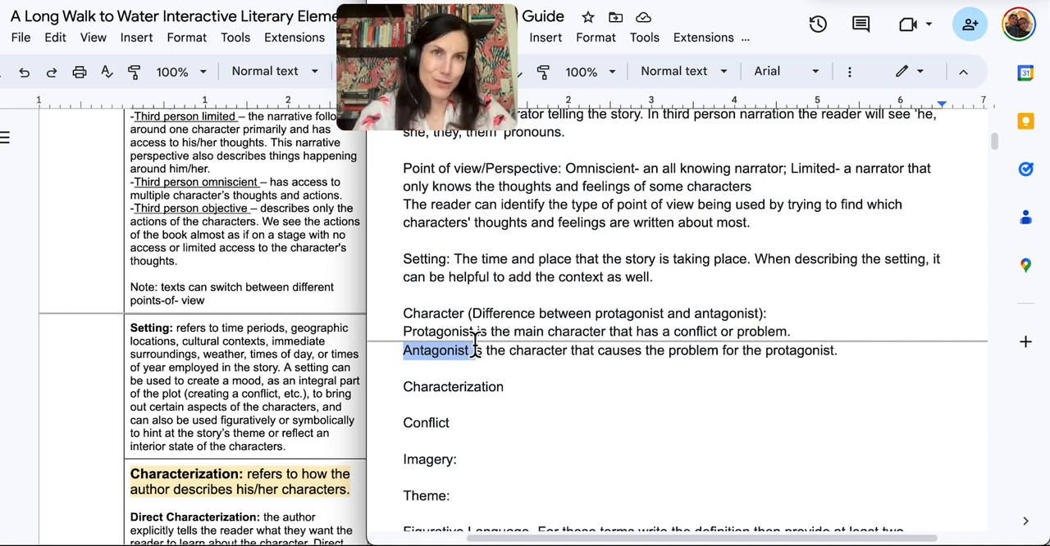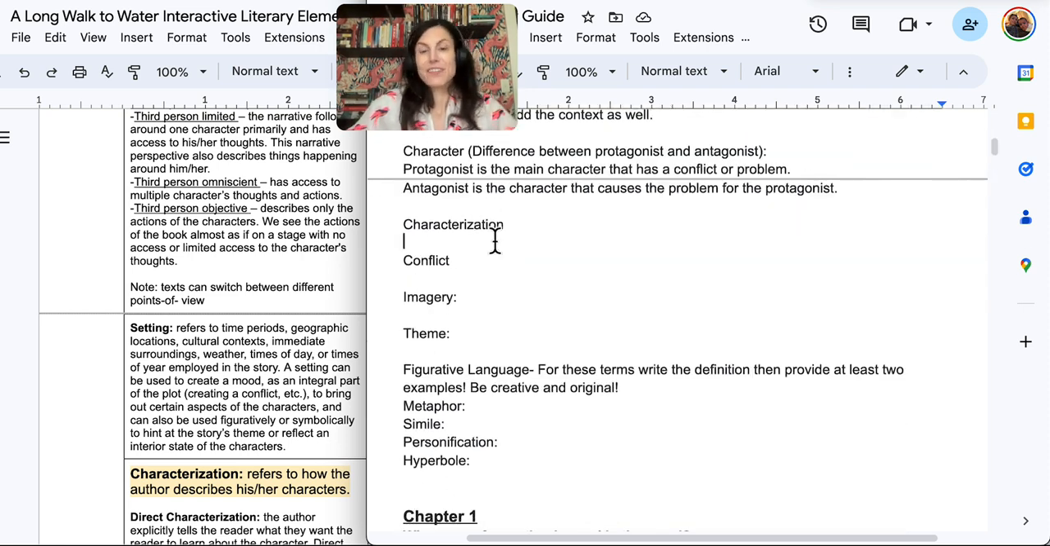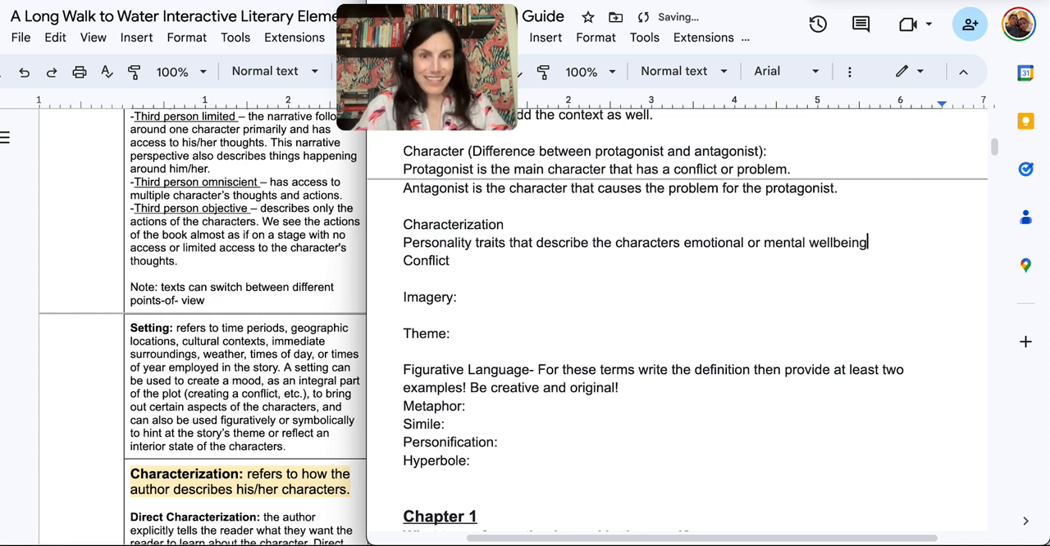Same with like a love story. If you had a kid that had a crush on someone, just because a person doesn't have the crush on them back doesn't mean they're a villain, right? And there's a lot of stories like that. Characterization. Now, characterization would be personality traits that describe the character's, I want to say emotional or mental well-being, something along those lines. So you're just looking for personality traits.